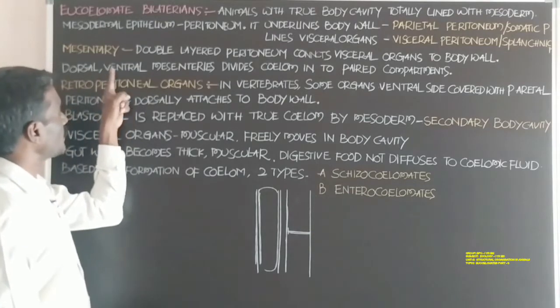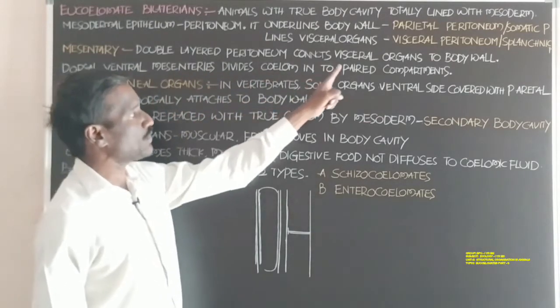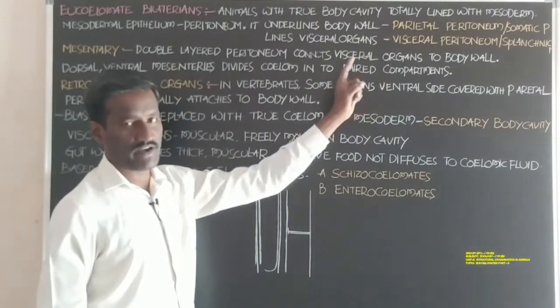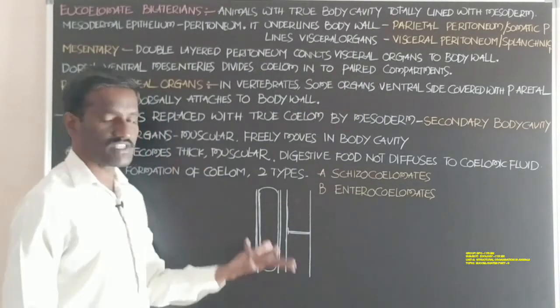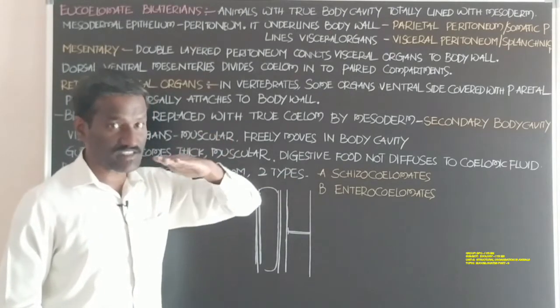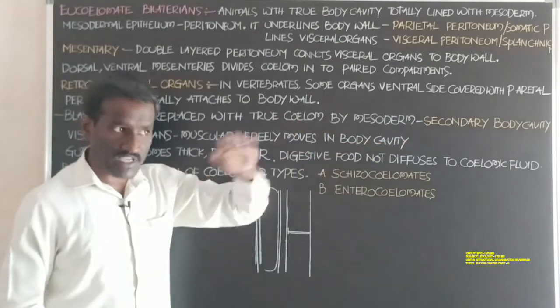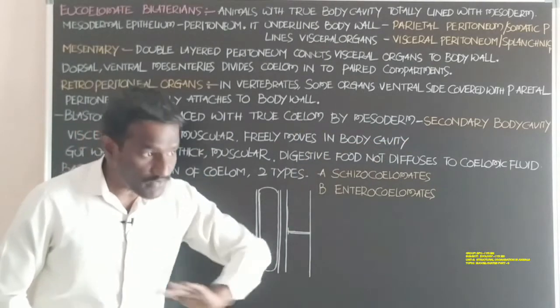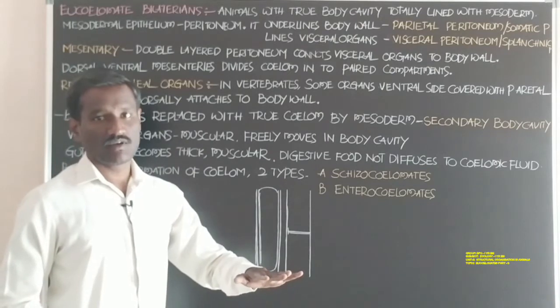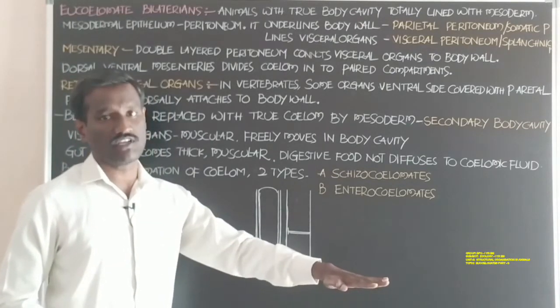Okay, dorsal and ventral mesenteries divide the coelom into paired compartments. Dorsal mesentery and ventral mesentery. Mesentery present at the dorsal part of the animal, mesentery present at the ventral part of the body cavity.